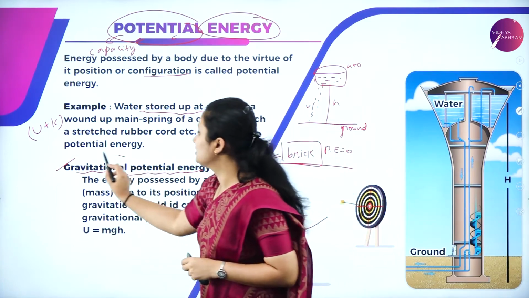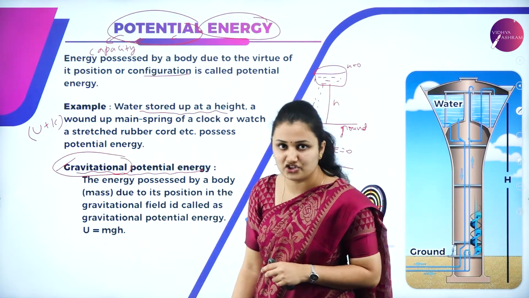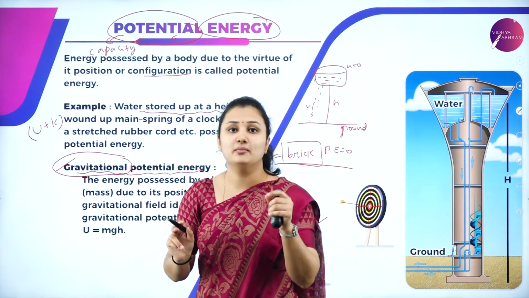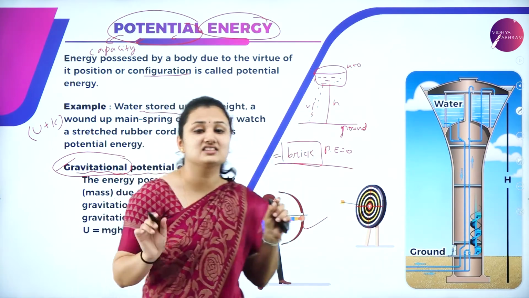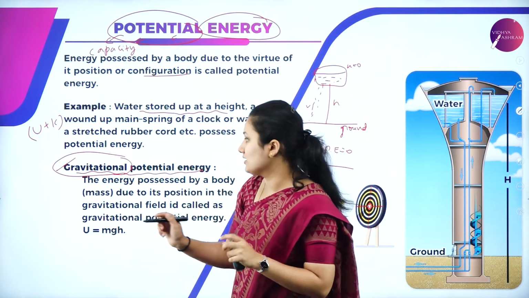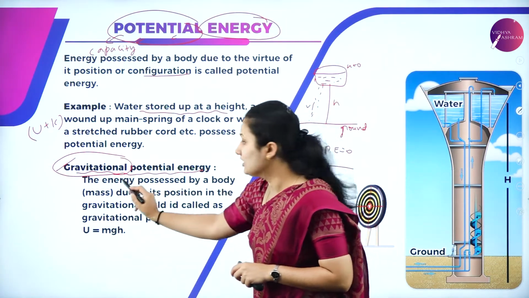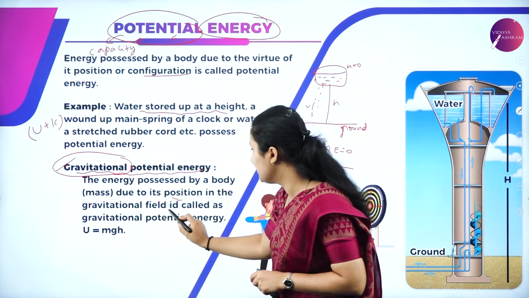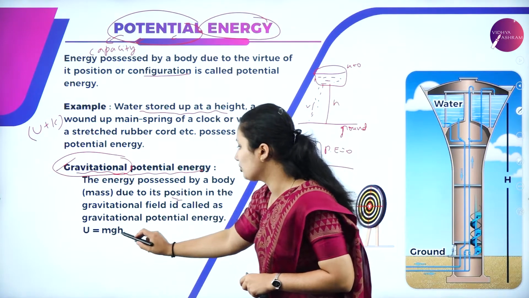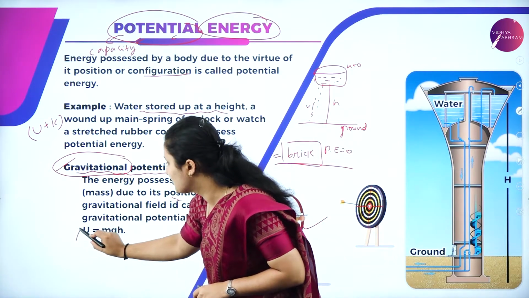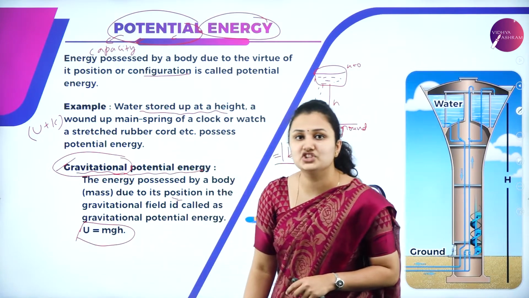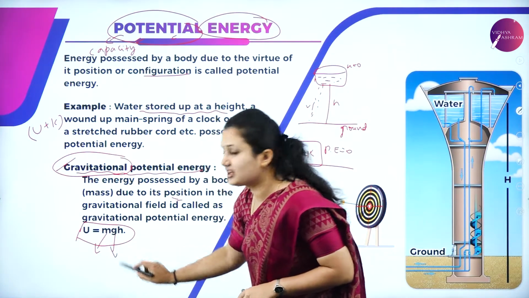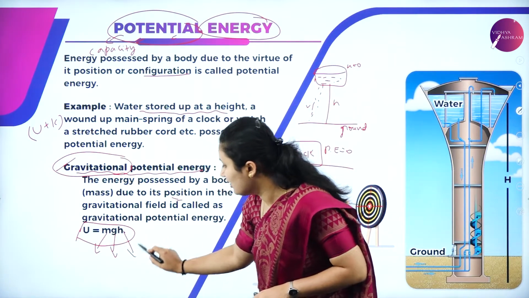What do you mean by the term gravitational potential energy here? The energy possessed by a body, a tank or brick, which has certain mass, due to its position in the gravitational field is called the gravitational potential energy, given by the expression U = mgh, where m is the mass of the body, g is acceleration due to gravity, and h is the height.